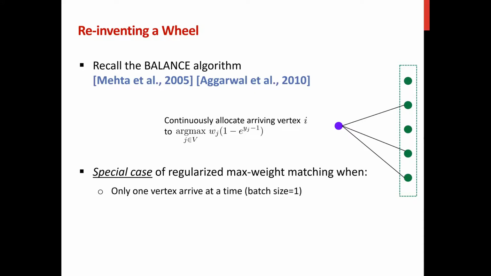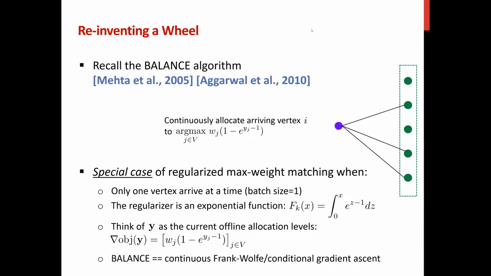In other words, the batch size equals 1. And also, the regularizer will be an exponential function. And if we think of the vector of the current consumption as the current offline allocation levels, then the gradient of the objective in the convex program will exactly equal the discounted weight considered in the balance algorithm. In this sense, the balance algorithm can be viewed as a continuous Frank-Wolfe or conditional gradient ascent.